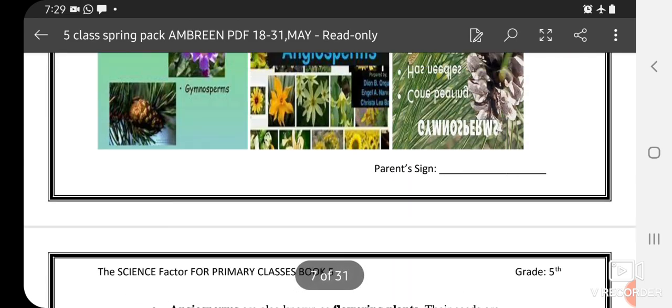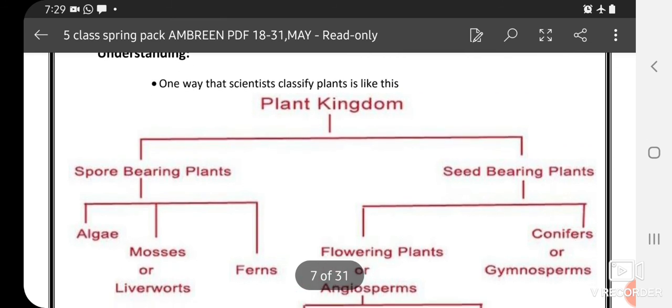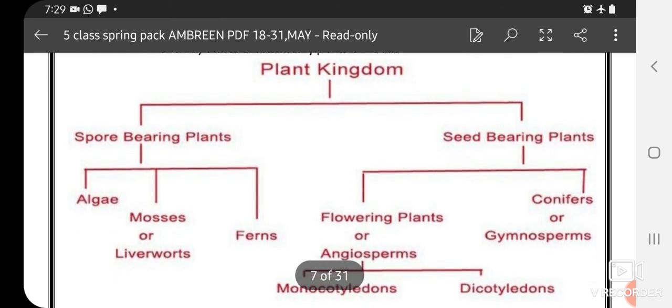And you will practice this tree diagram of plant kingdom and you will learn it. This is your assessment.